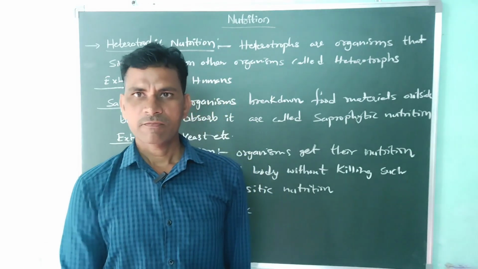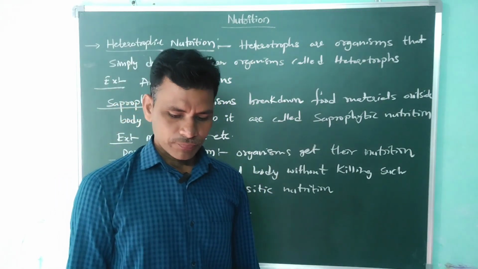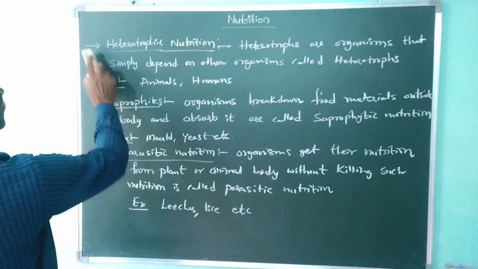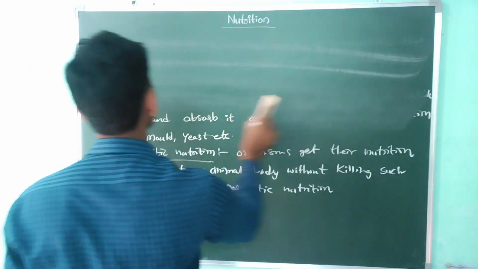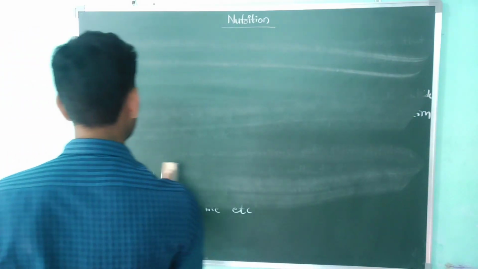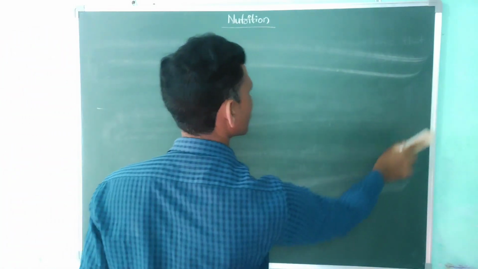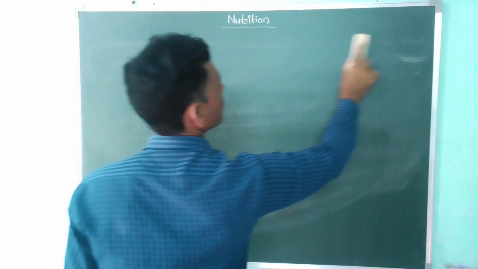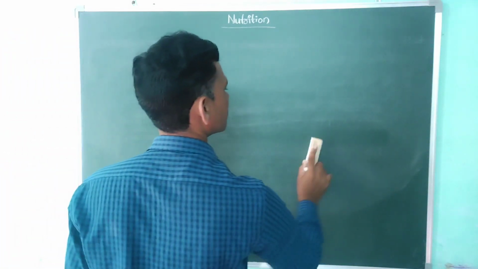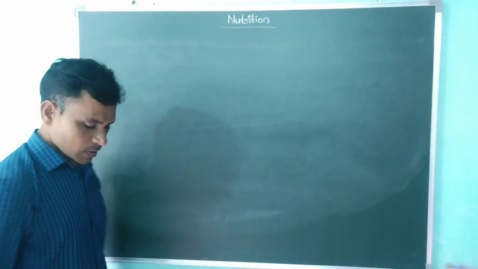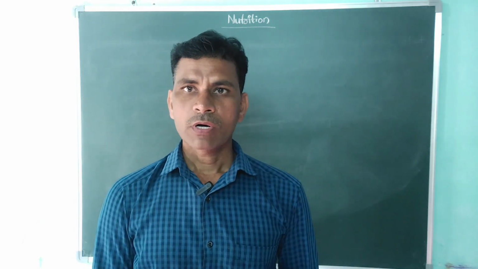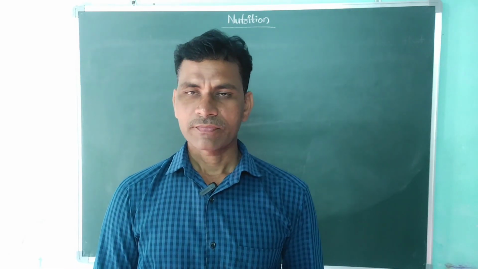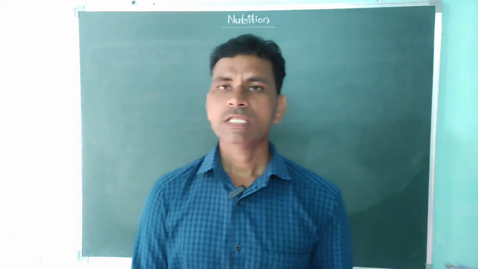So we are discussing some of the methods. For example, amoeba. Amoeba takes whole food material inside the body, then digests it. So we are discussing nutrition in amoeba.